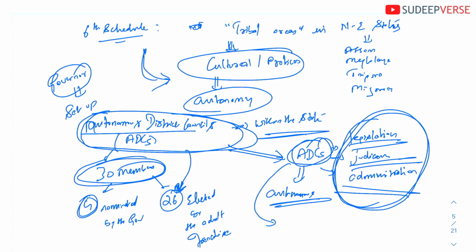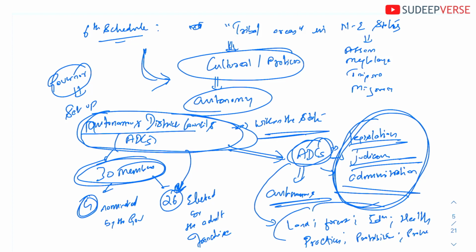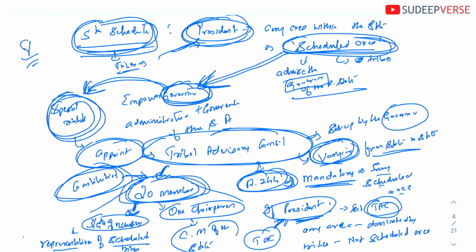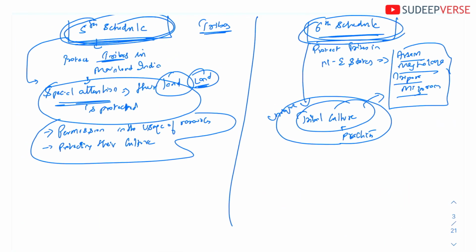So ADCs can make rules, laws and regulations regarding land, forest, education, health, practices, prohibitions, protection of culture, and transfer of land. So it has a wide ambit of functions. I hope you got the difference between the fifth schedule and the sixth schedule.